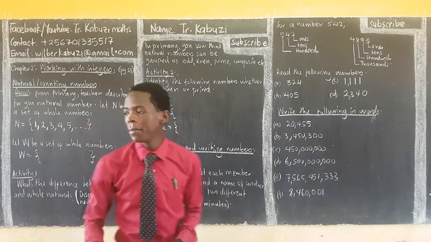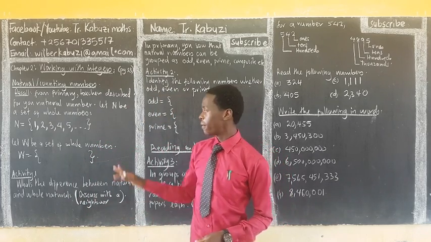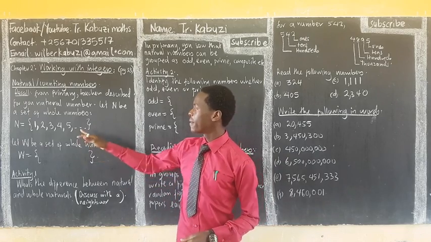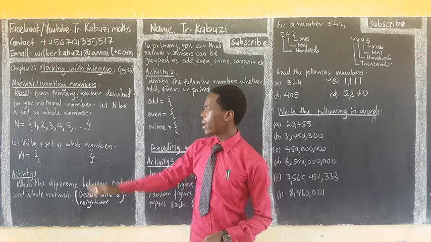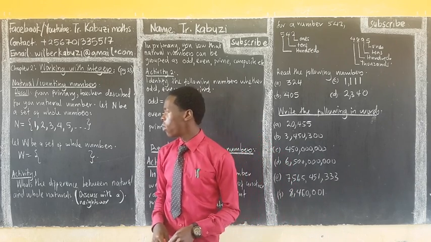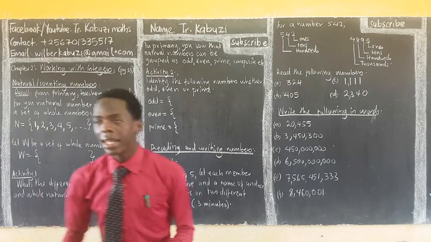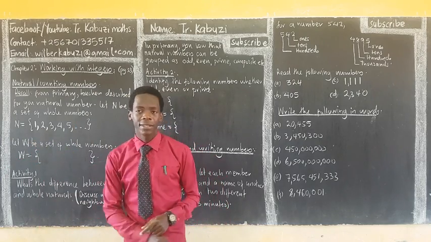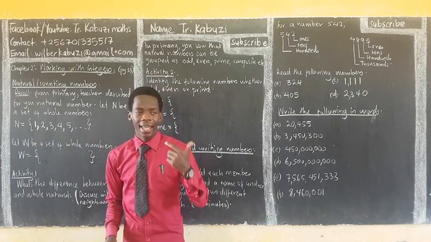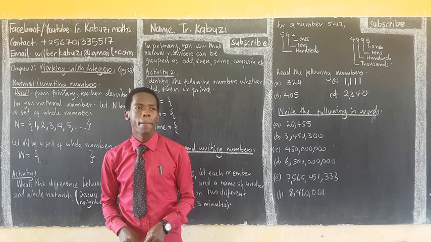Now, from there, we saw what whole numbers also are, of course, from your primary. Now, what's the difference between these two? Can you describe it for me? I want someone to give me the first whole number. Either one or any other number. So who can give me the first whole number there?